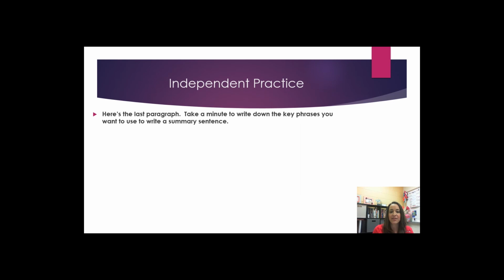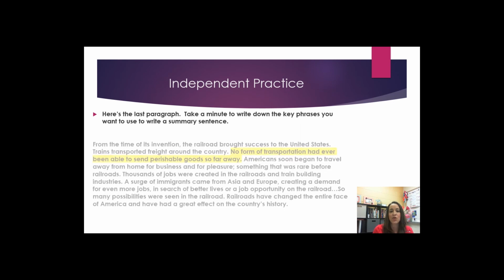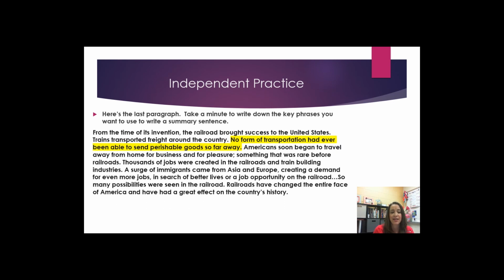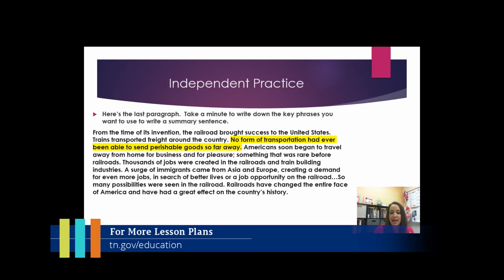Here's the last paragraph. Take a minute to write down key phrases that you want to use in your summary sentence. From the time of its invention, the railroad brought success to the United States. Trains transported freight around the country. No form of transportation had ever been able to send perishable goods so far away. Americans soon began to travel away from home for business and for pleasure, something that was rare before railroads. Thousands of jobs were created in the railroad and train building industries.